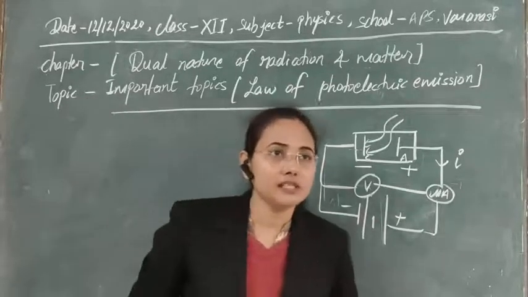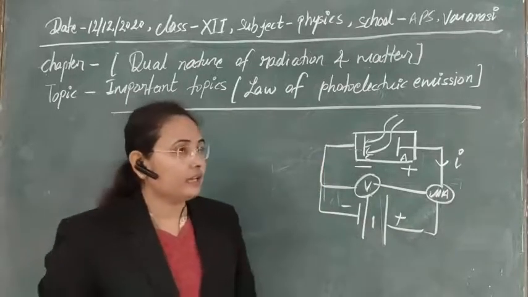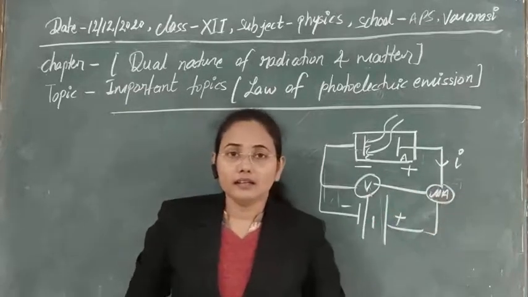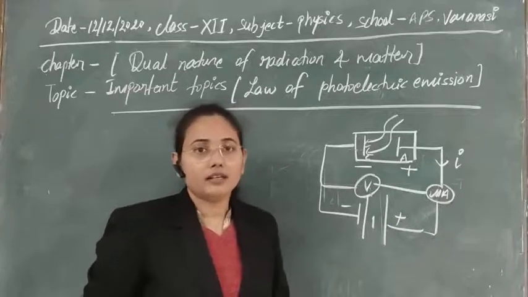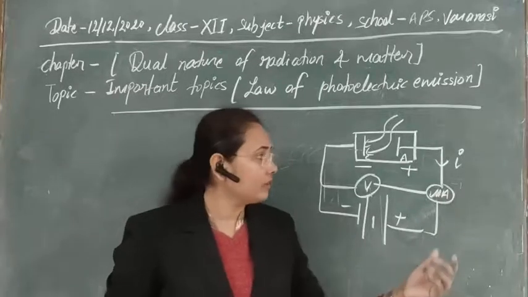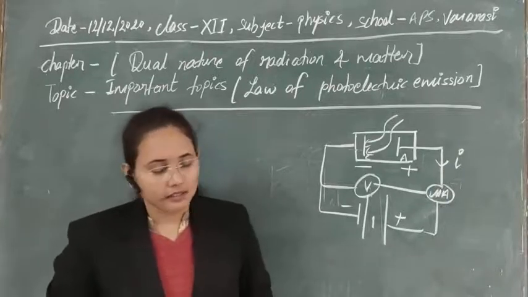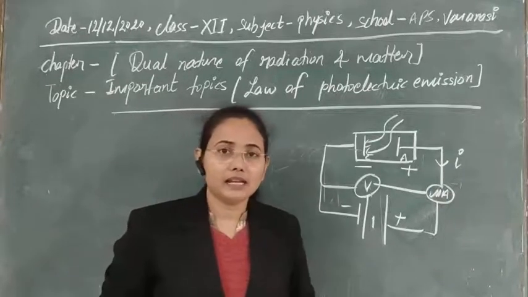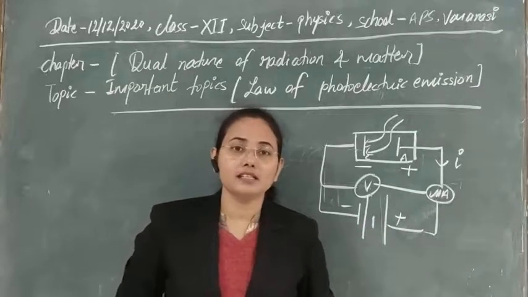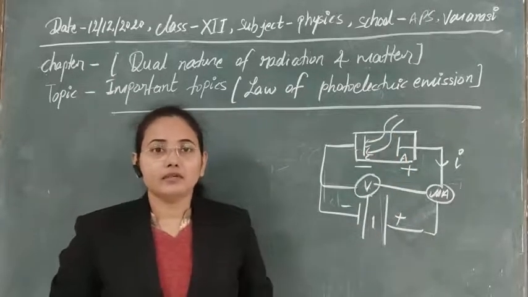It has been seen that whenever we use light of different intensity, the photoelectric current obtained in the circuit also changes linearly with the intensity. If we increase intensity, there is an increase in photoelectric current, and if we decrease it, there is a decrease in photoelectric current. It means the number of electrons emitted from the metallic surface depends on the intensity of radiation. The greater the intensity, the greater the number of electrons.